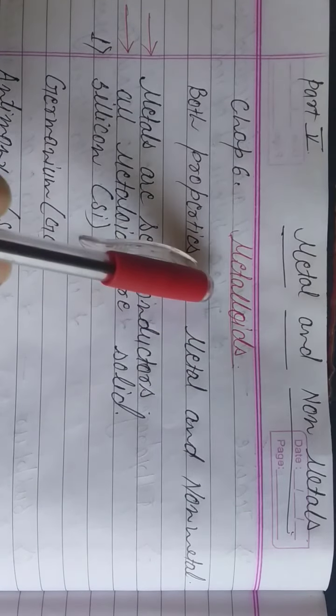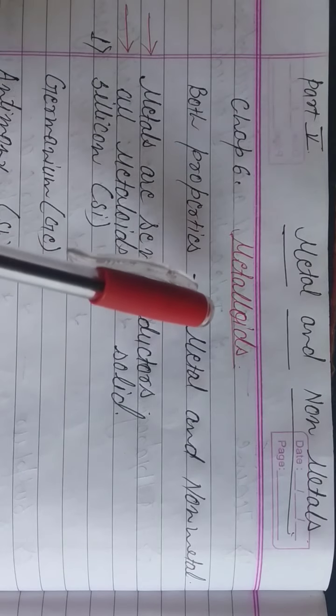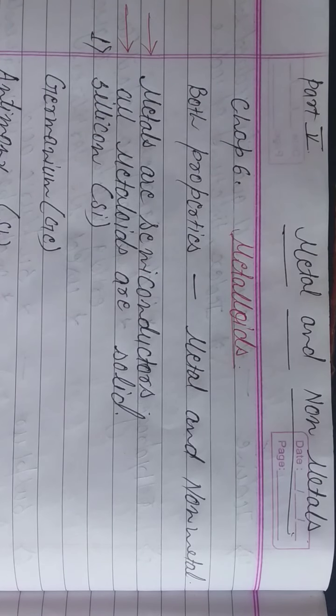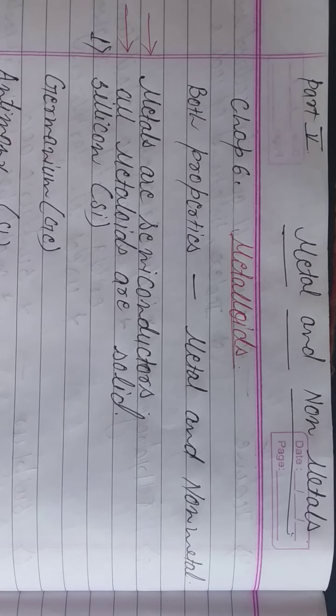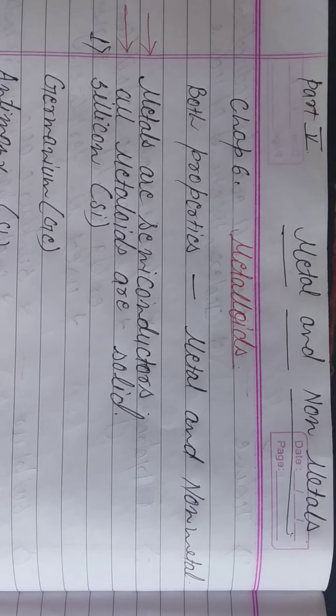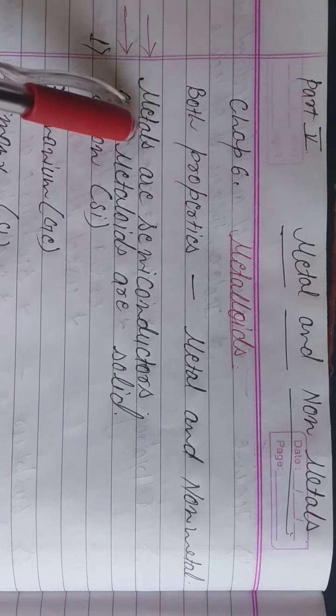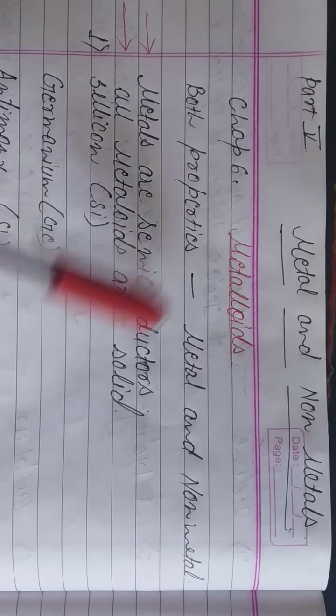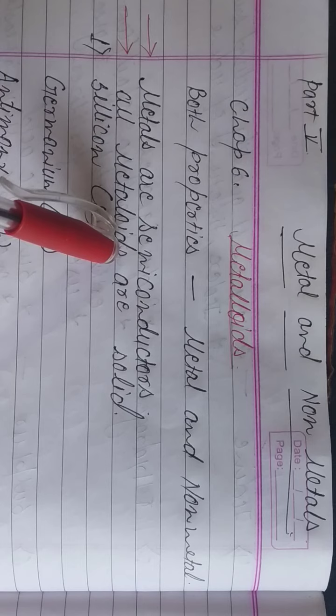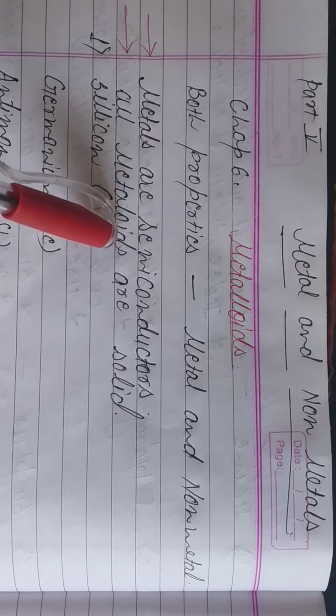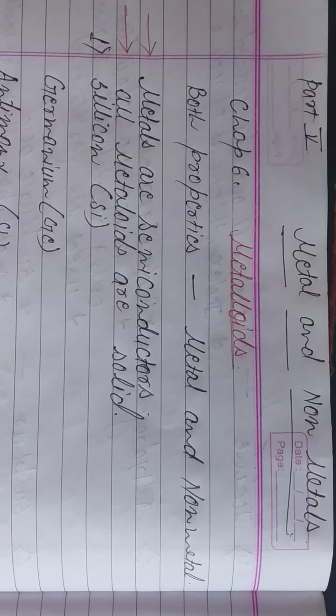The properties of metalloids: we have seen that metals are conductors of heat and electricity. We have learned that they are ductile, they have the property of malleability. Here one property is given in your book, that metals are semiconductor?